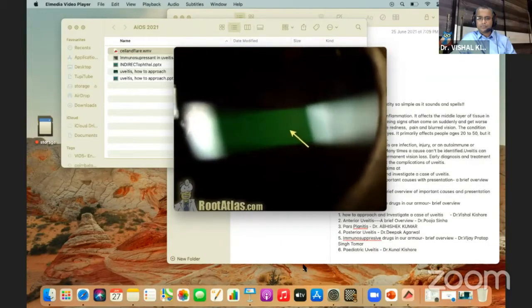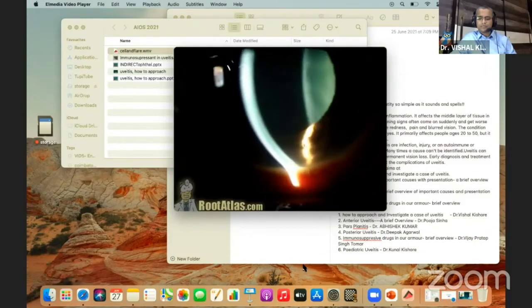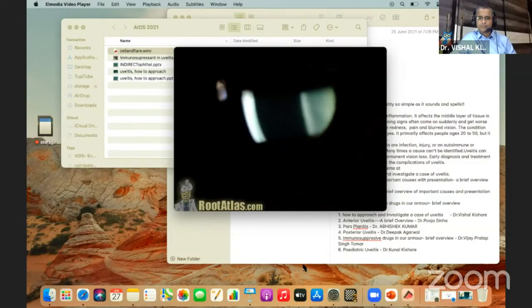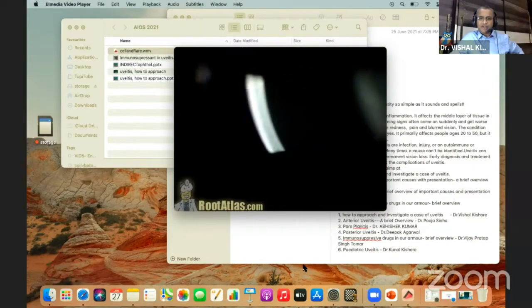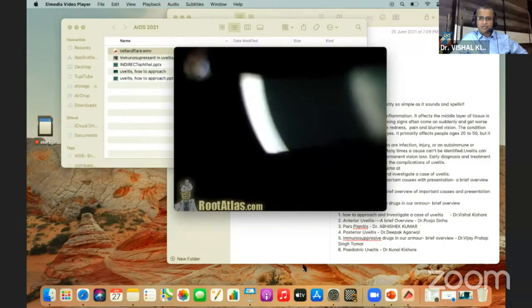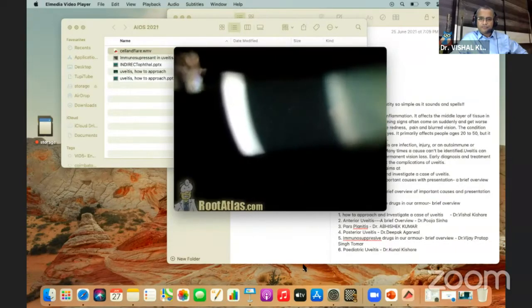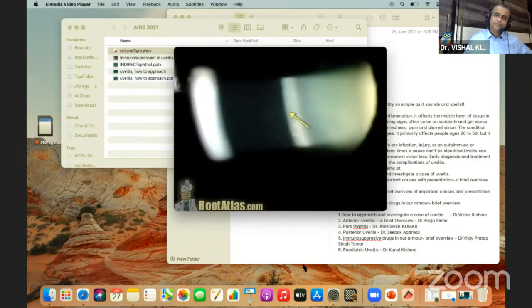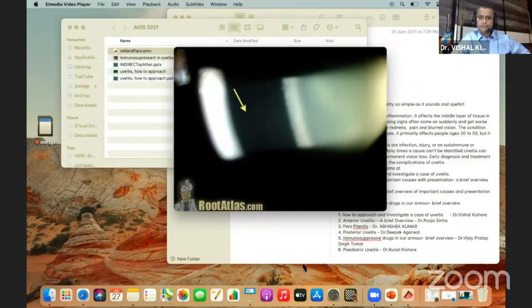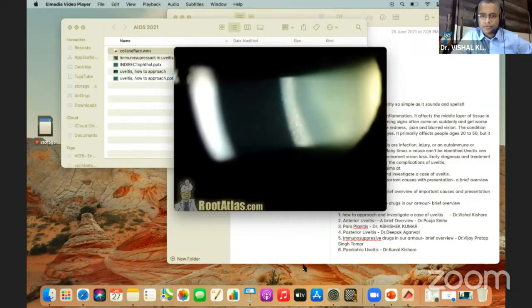And you can see the individual cells floating as well. Here's another eye. Not quite as much flare. Again, you have to decrease the magnification. You can see these cells really pop out when you make your beam wide. And you can see that they're floating upwards in the back and they're floating downwards in the front. And that's because of convection currents, because it's warmer in the back of the eye.